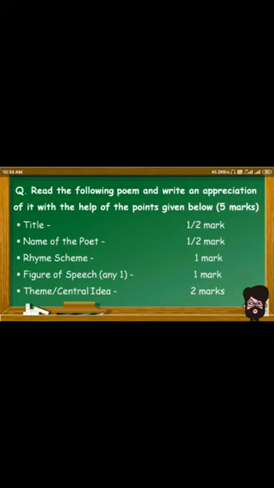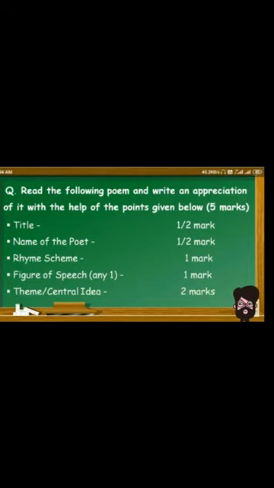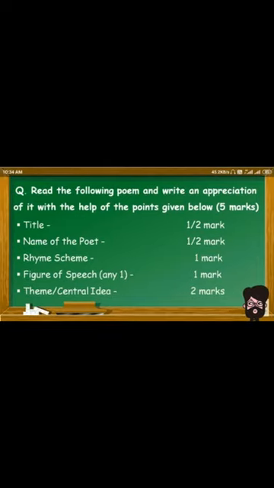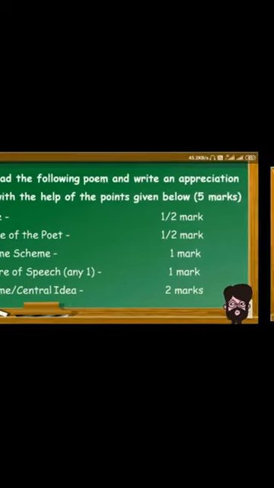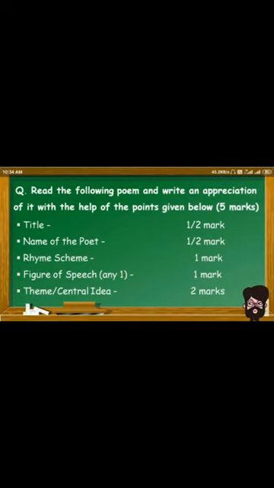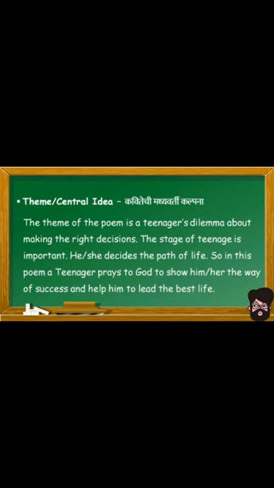For the title there is half a mark, and for the name of the poet there is half a mark. For the rhyme scheme it's 1 mark, and for the figure of speech it's 1 mark. And for the theme or central idea, which is the most important part, there are 2 marks.